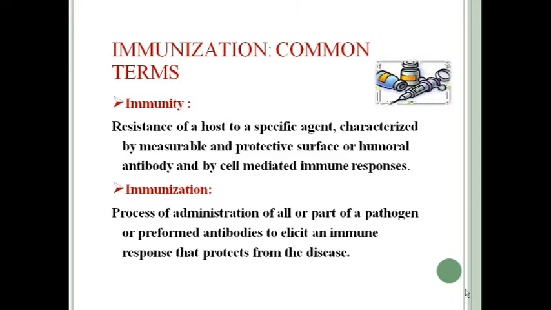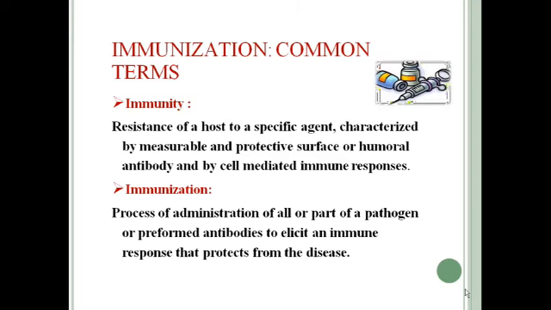Next is immunization. Immunization is the process of administration of all or a part of a pathogen or preformed antibodies to elicit an immune response that protects an individual from the disease. As you all know, immunization is of two types: active immunization and passive immunization.